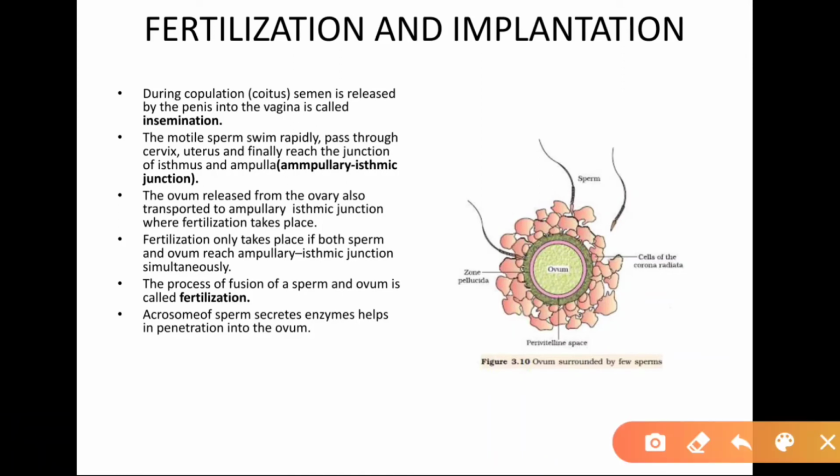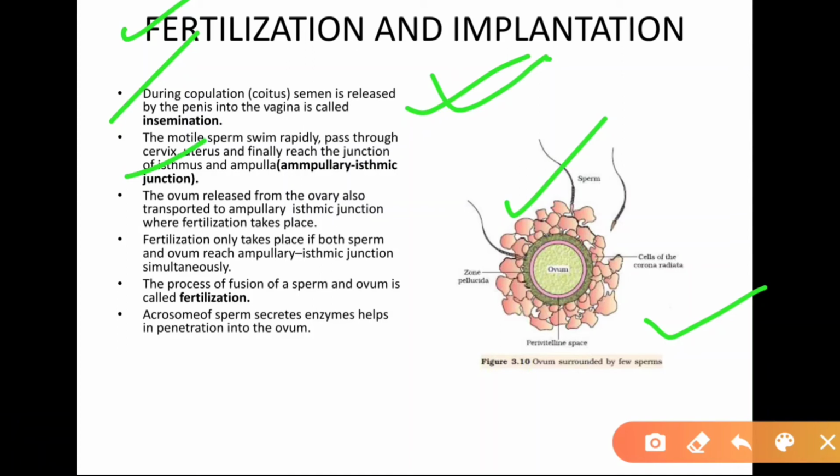Now we come to fertilization and implantation. As you know, this is the egg. One sperm touches this perivitelline membrane, the zona pellucida. During coitus, semen is released by the penis into the vagina, called insemination, and the motile sperm swim rapidly, pass through the cervix and uterus, and finally reach the ampullary-isthmic junction. The ovum released from the ovary is also transported to the ampullary-isthmic junction.